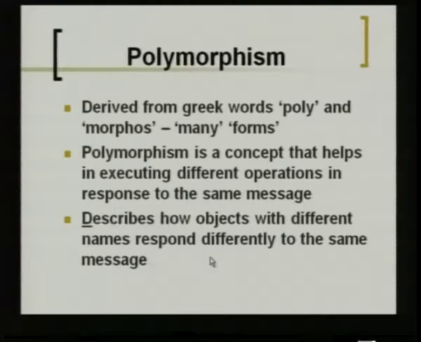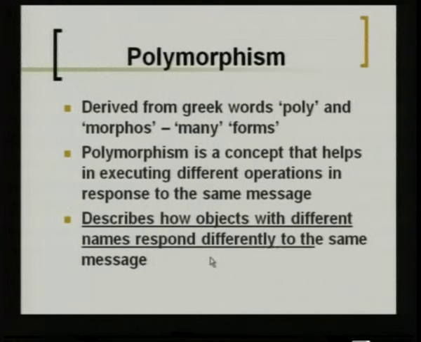So, it describes how objects with different names respond differently to the same message. So, polymorphism is one object behaving differently to the same message or one function with the same name behaving differently or performing different operations in response to the same message. So, this you will understand better when we see the way it is implemented.